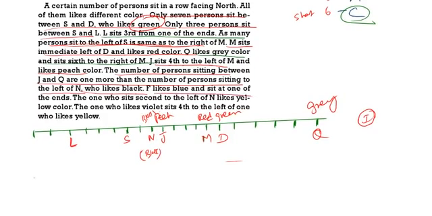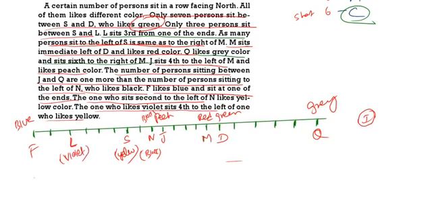F likes blue and sits at one of the extreme ends. F is liking which color? Blue color. The one who sits second to the left of N, that is S, likes yellow color. S is liking which color? Yellow color. The one who likes violet sits fourth to the right of yellow. So 1, 2, 3, 4. So violet is sitting fourth to the left of yellow. Yellow is S. First, second, third, fourth. So L will be violet. L will be which color? Violet.